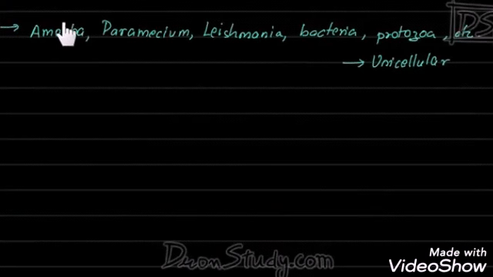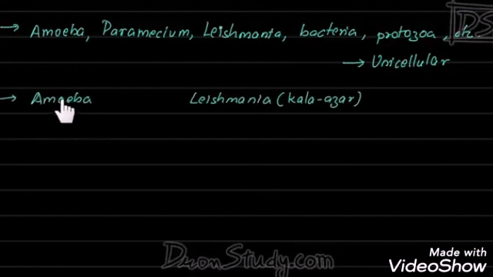In case of binary fission, paramecium, leishmania, bacteria, certain protozoans, all these are unicellular organisms. Although the type of binary fission can be different, for example, in case of amoeba it is orthodox binary fission, that is from any plane.